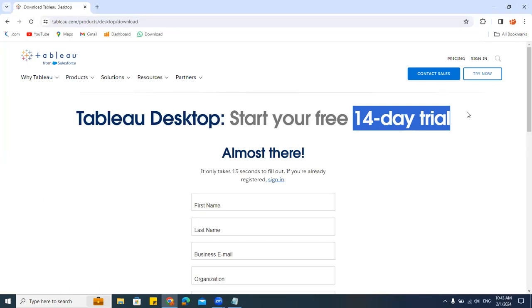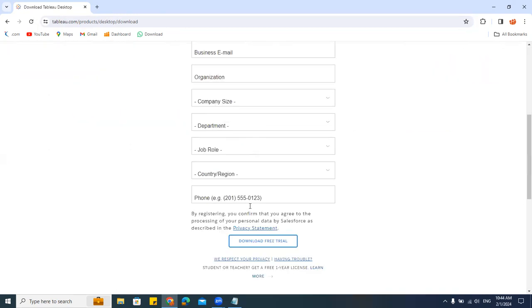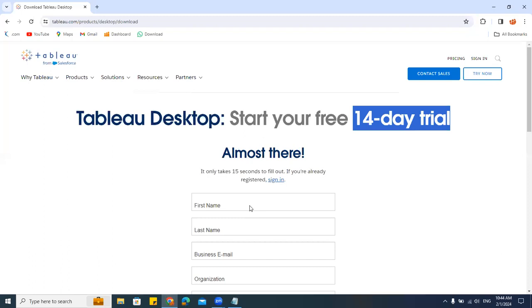Then what should I do? Within 14 days, can I learn? See, within 3-4 days only you can learn. I'm not telling you that you can master it and explore everything. You can learn, understand and explore. But is 14 days enough? I don't think 14 days is enough. Once you install it, after 14 days it will get disabled. What should I do? You have to fill in all these details, and only then can you get the software.